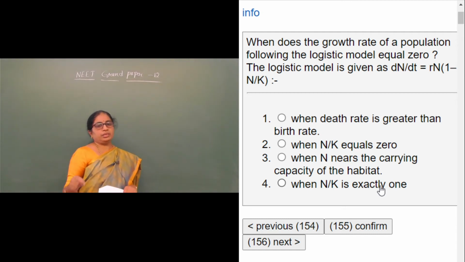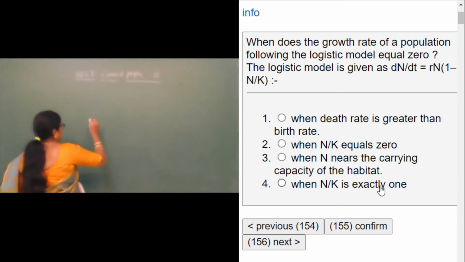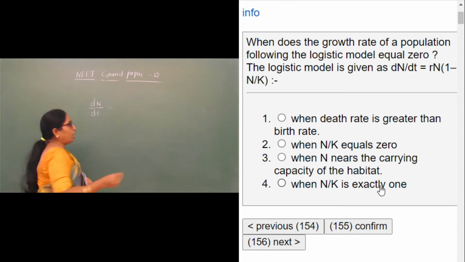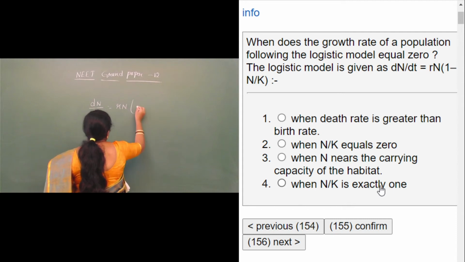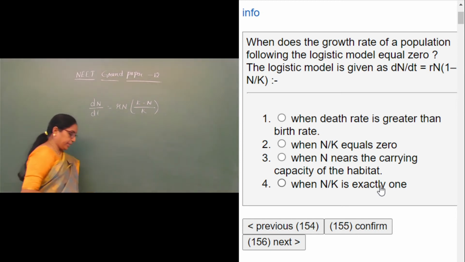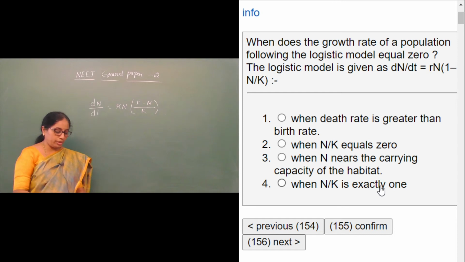So according to this model, dN by dt, the population density, is equal to rN multiplied by (K minus N) divided by K, which is the equation for the logistic growth model.